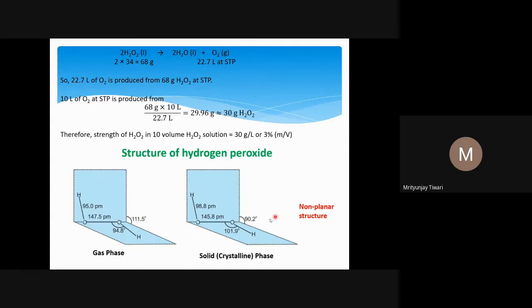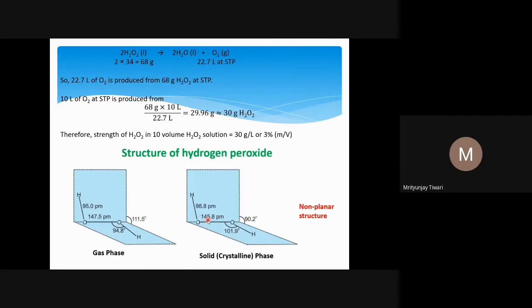However, this angle in the solid phase is only 90.2 degrees. The OO bond distance is 147.5 picometer in the gaseous state. However, in the solid state, this bond becomes stronger, it shortens and becomes smaller.